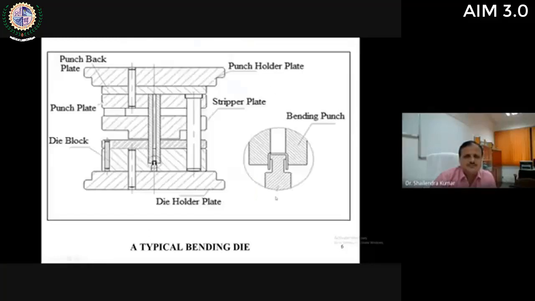And this is a typical bending die. A bending die may be an H bending die, a U bending die, or a V bending die. Here again, you can see many components are assembled to make a bending die. All these types of dies are highly specific, meaning the design of these dies depends on the design of the required sheet metal part.